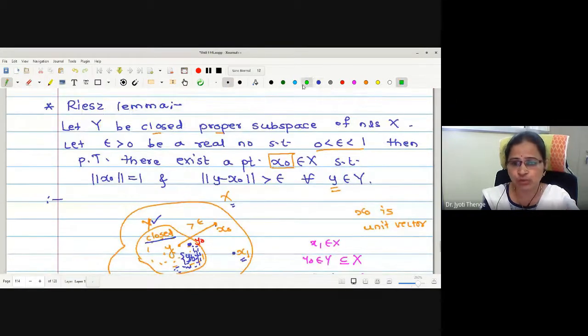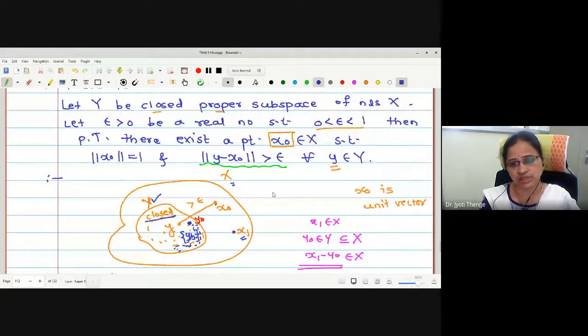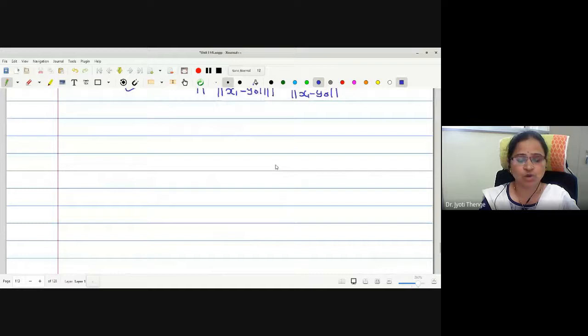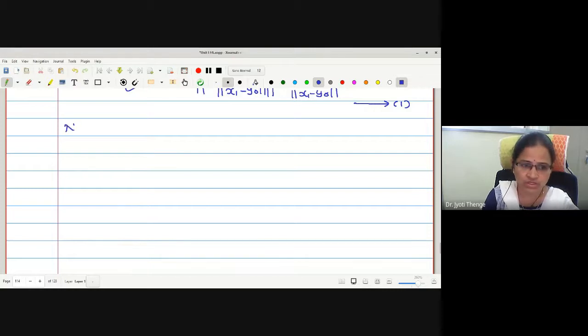What remains to prove? This part: norm of y minus x naught is greater than epsilon. To prove this, let us consider the distance norm of y minus x naught. Here I will call it statement number 1. Now consider.